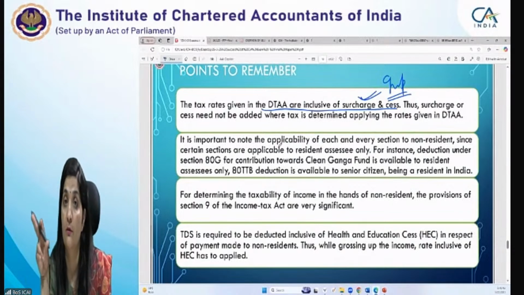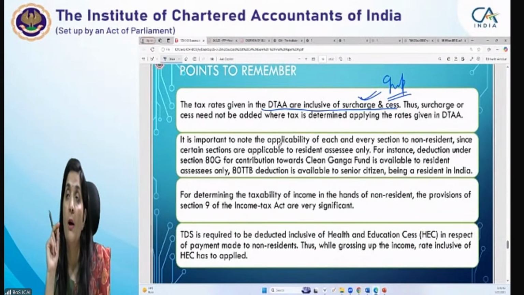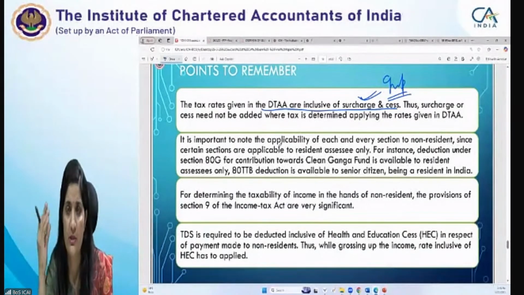Accordingly your answer would vary. Now, the interest income is to the extent of 60,000. Suppose 60,000 is the interest on FDs he got.